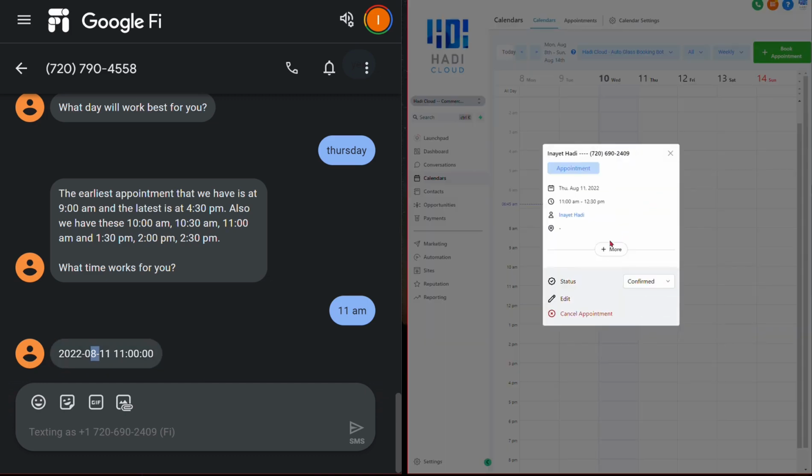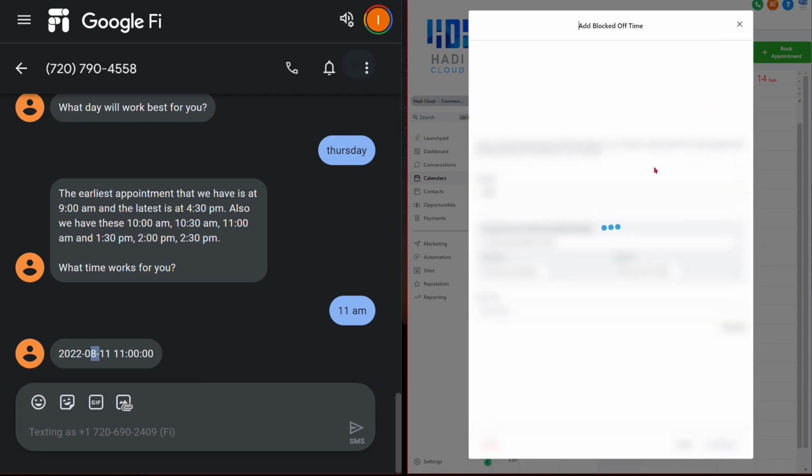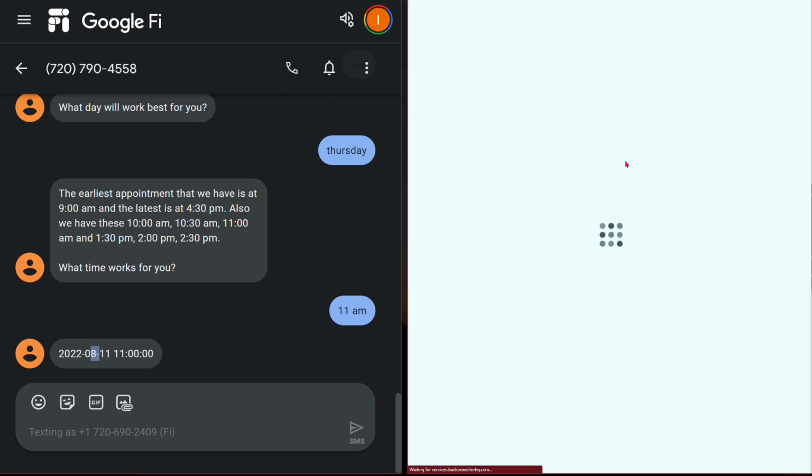So if I click on here, of course, what you put in the title is totally customizable. And then within High Level, you can have appointment workflows. I do appointment reminders, confirmations, sending out review requests, and a whole bunch of automations to help business owners grow their business. Let's press F5 for refresh.